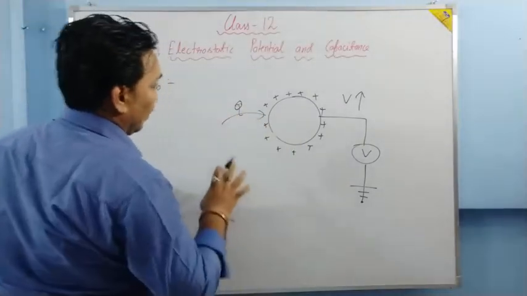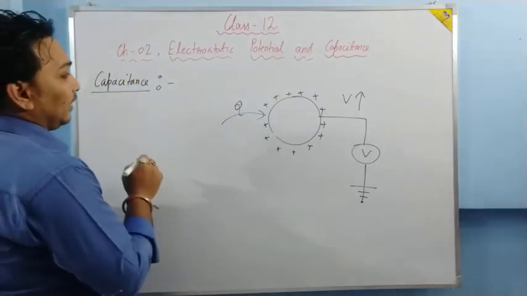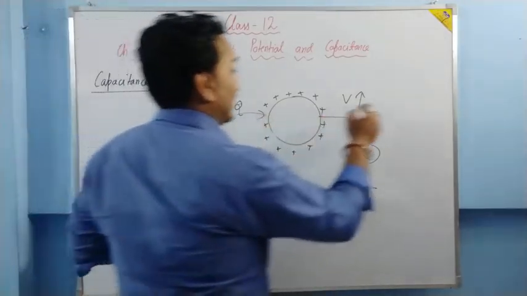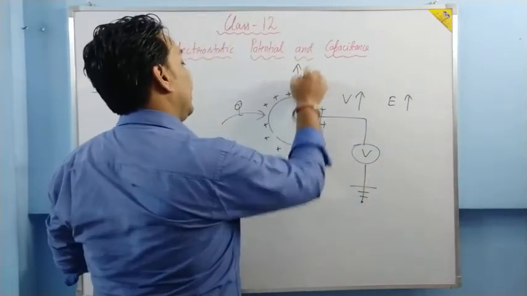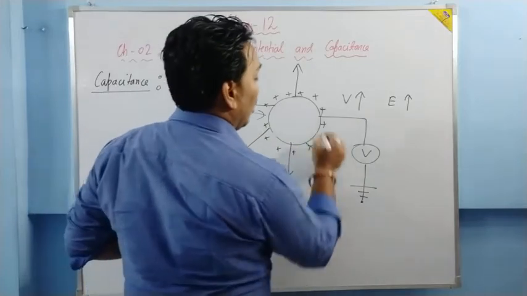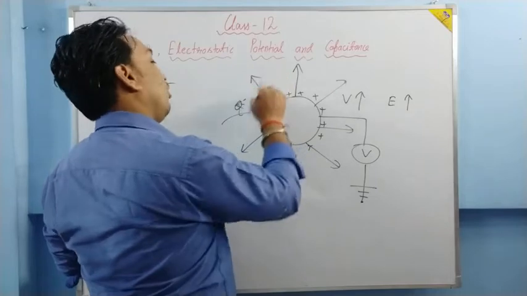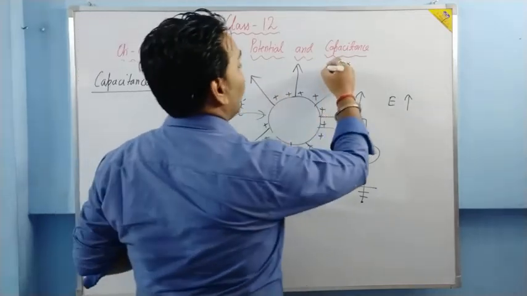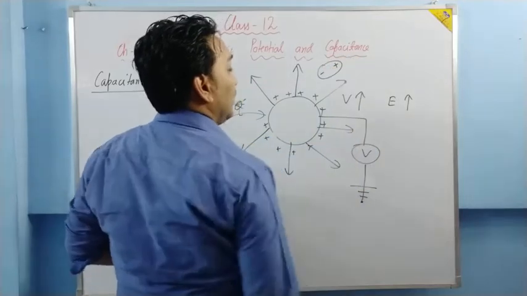Now what we observe is that after a certain time, when this sphere holds a lot of charge, its electric field will also increase, and because of its electric field, the surrounding air molecules, which have plus and minus charges, are affected.